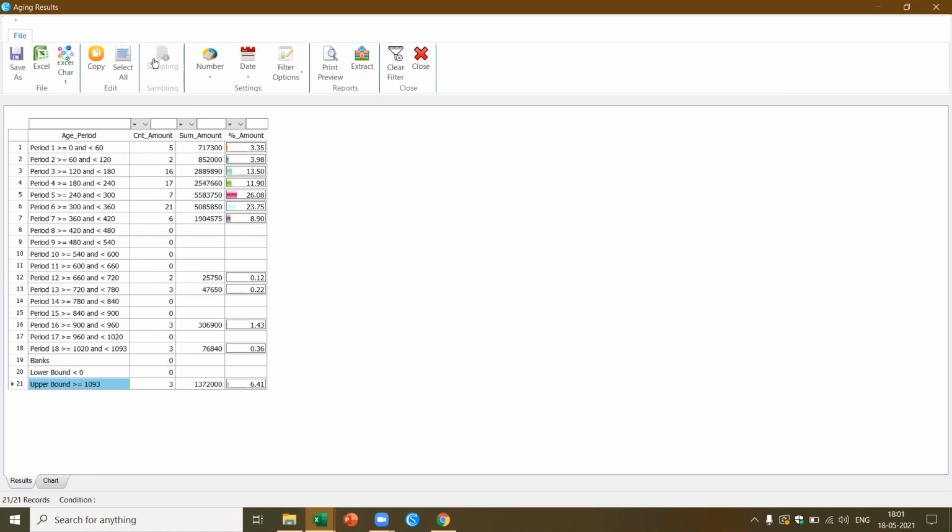You see, the sampling tab is disabled here. The same function is also available in the sampling tab. So when you go through the sampling tab, it will be enabled. Then I can say, for example, all these cases where the age is greater than 12 months, I want to pick up. It will give me a checkbox. I can select this and say extract. All these items will be extracted and given to you in Excel, which you can analyze further.